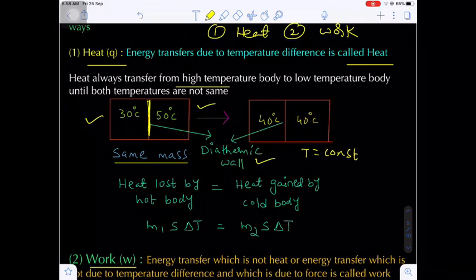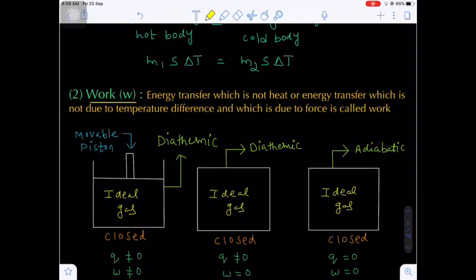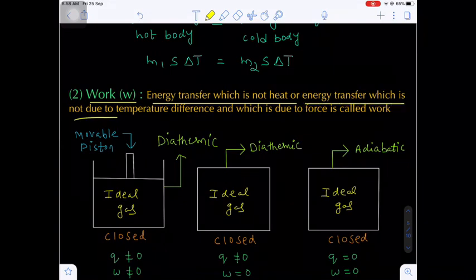Now this is the first mode of transfer of energy. What is the first mode of transfer of energy? In the form of heat. Now what is the second mode of transfer of energy? That will be the work. Energy transfer which is not heat, otherwise energy transfer which is not due to temperature difference, is known as the work form of the energy.